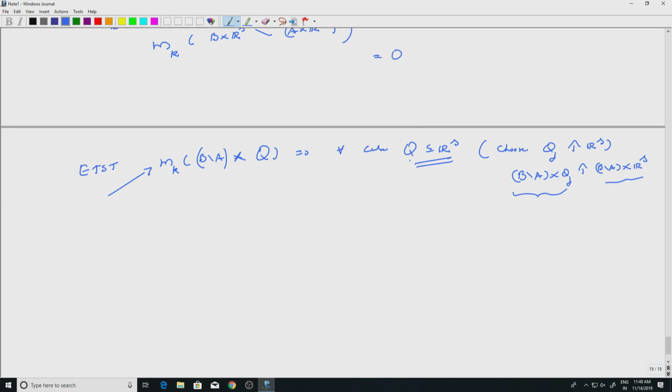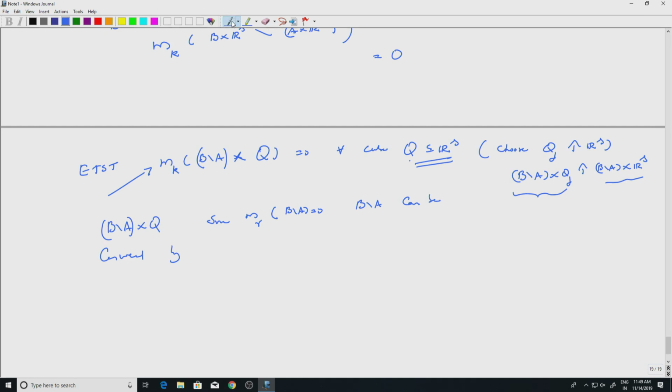Okay, so how do we do this? So you start with (B minus A) cross Q. Since the r-dimensional measure of B minus A is 0, B minus A can be covered by cubes.